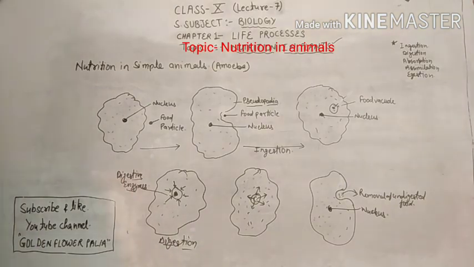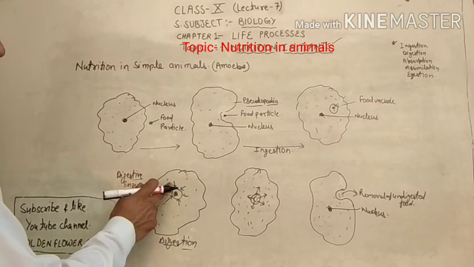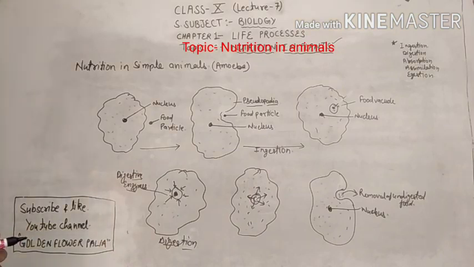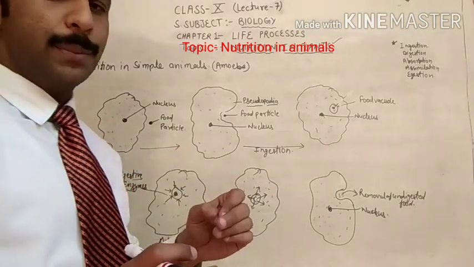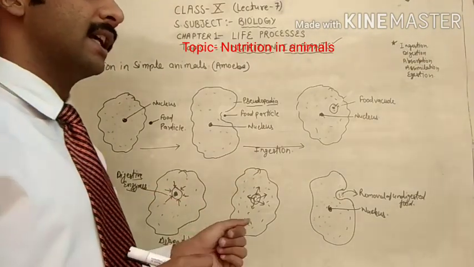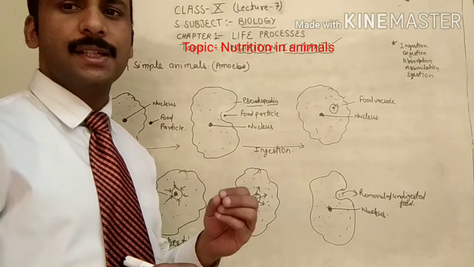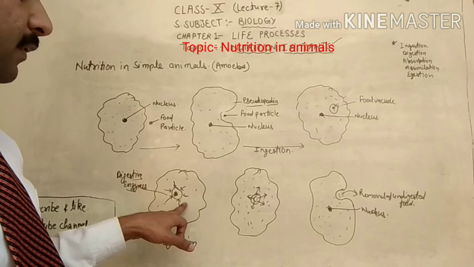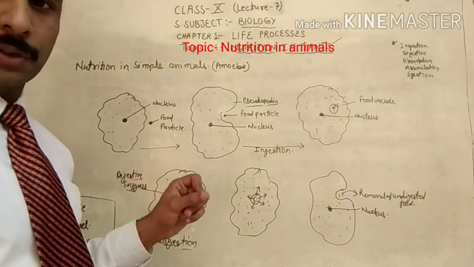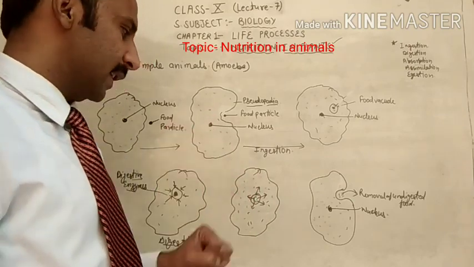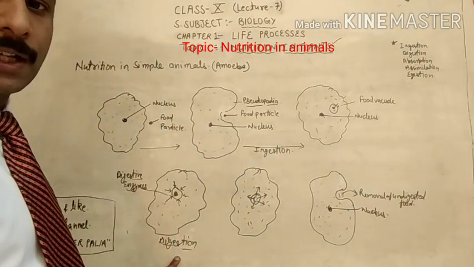The food before digestion is in complex and insoluble form, but after the action of the digestive enzymes, the food breaks down into smaller, soluble molecules. This process is called digestion.